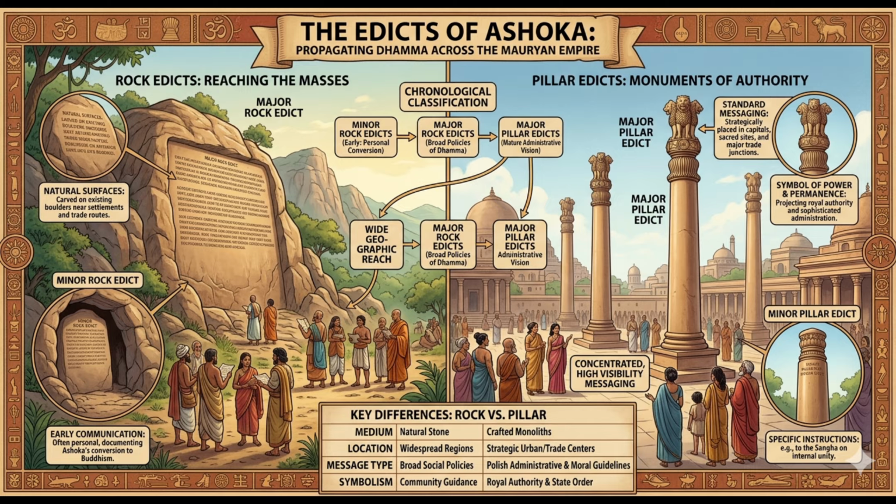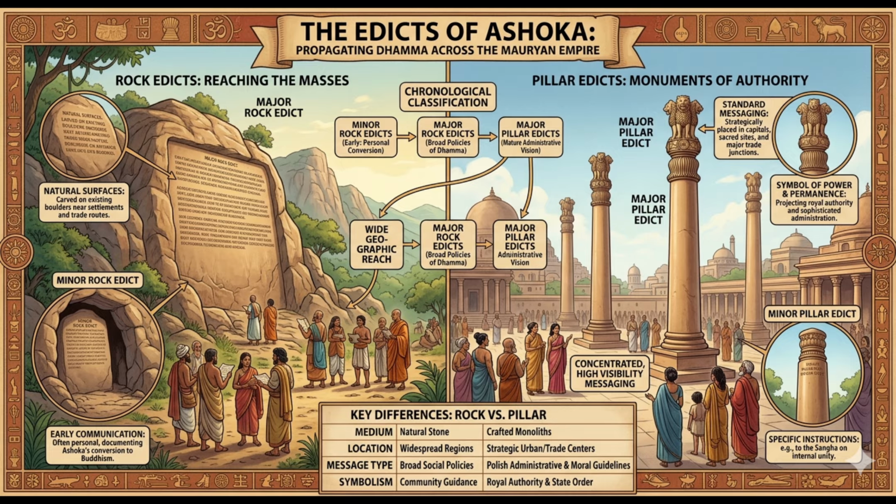Many of you may wonder why there was such a huge classification among edicts. Why was there a need for pillar edicts? I'll answer these questions. The use of both rocks and pillars and the classification into major and minor categories served a specific strategic purpose. While the rock edicts were often carved on naturally available surfaces such as boulders or cave walls to reach the general public in various regions, the pillar edicts represented a more mature and sophisticated phase of Ashoka's administration. Pillars were massive monoliths and expertly polished structures that acted as symbols of royal authority. They projected the power and presence of the emperor, and pillars could be erected exactly where Ashoka wanted them, unlike rock edicts.